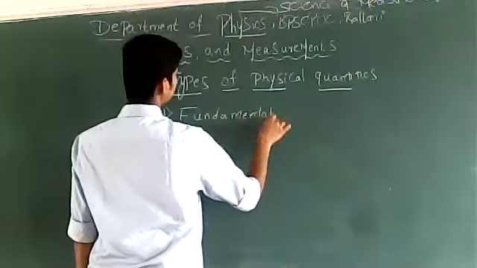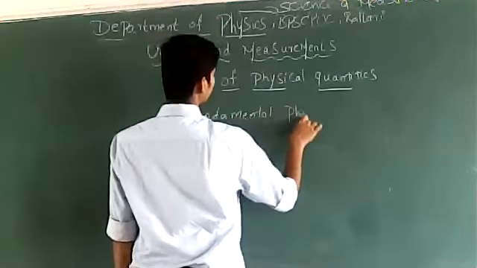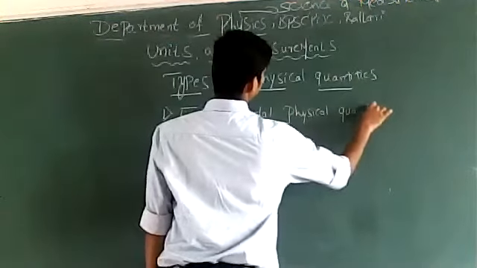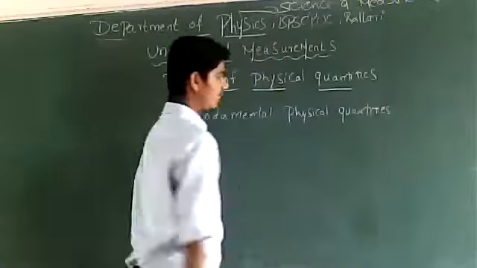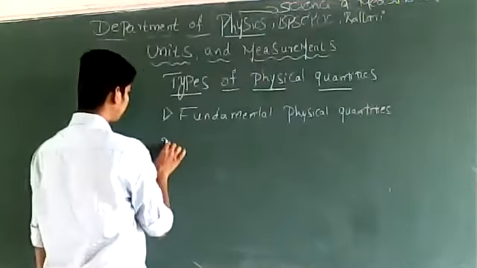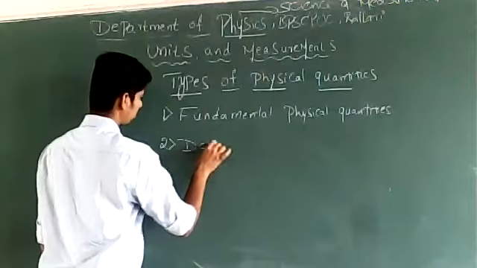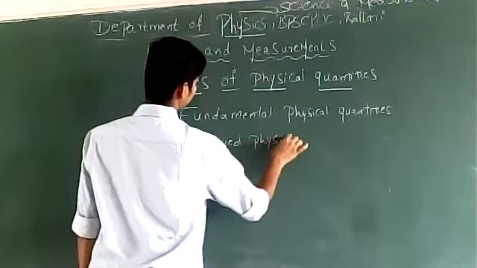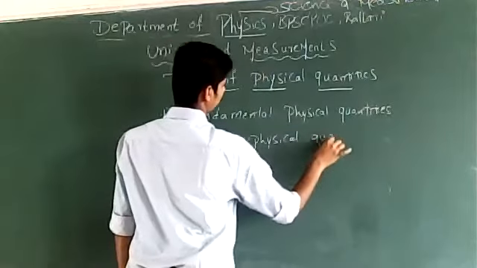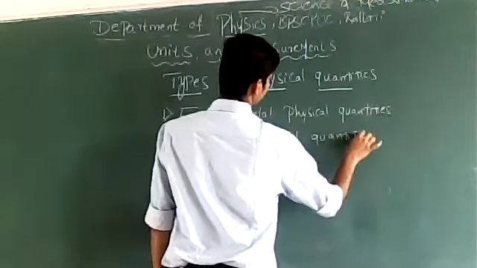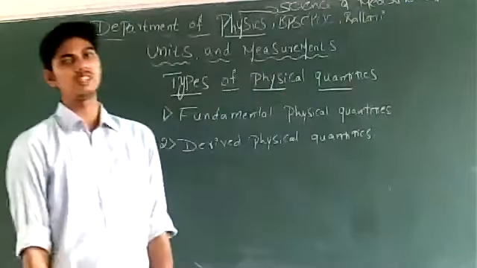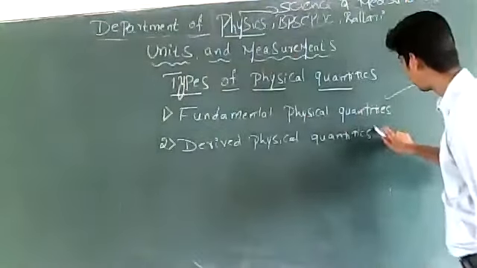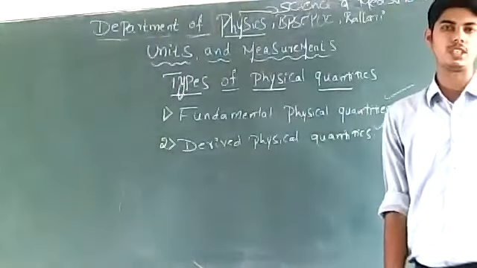The first one is fundamental physical quantities, and the other is derived physical quantities. These are the two types of physical quantities: fundamental physical quantities and derived physical quantities.